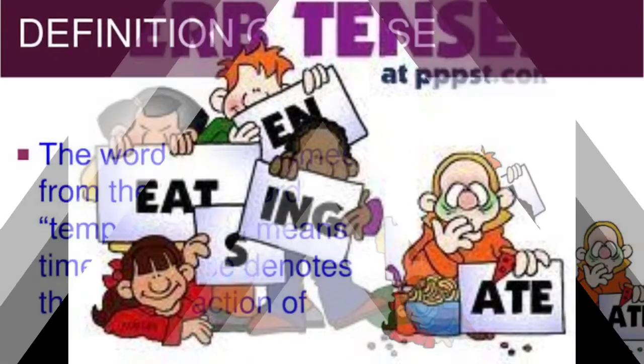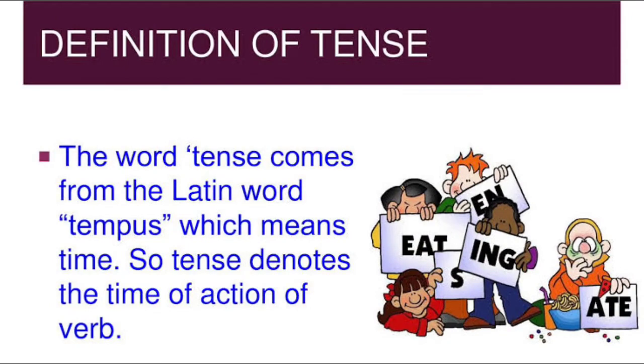First of all, let's see what is meant by tenses. The word tense comes from the Latin word tempus, which means time. So, tenses denote the time of action of the verb. So children, tense is a word that was derived from a Latin word tempus, which means time. So, tense denotes the time of the action of the verb.